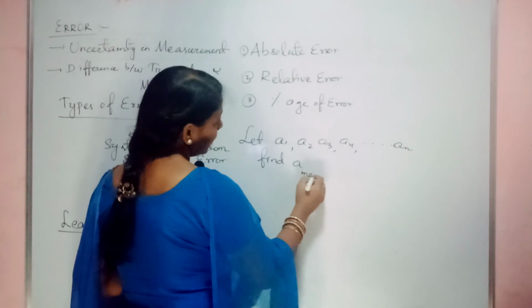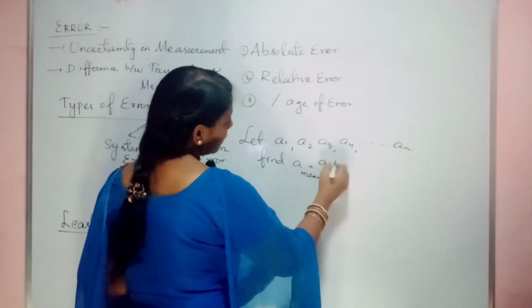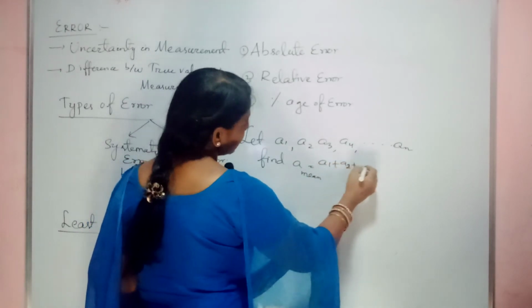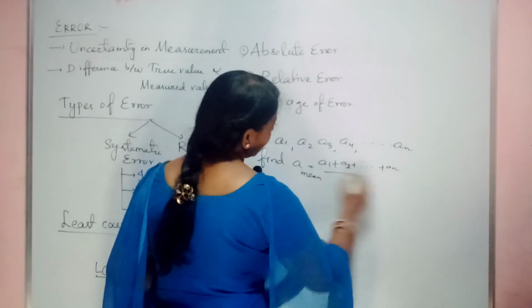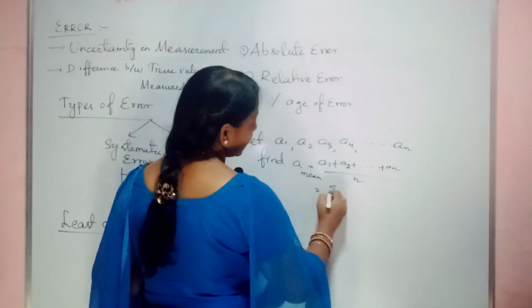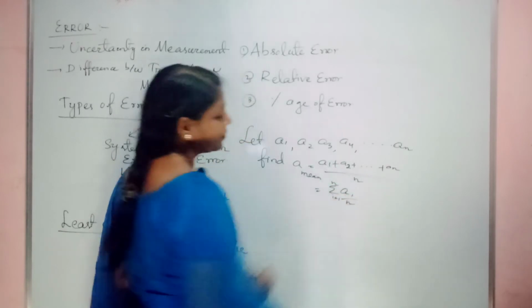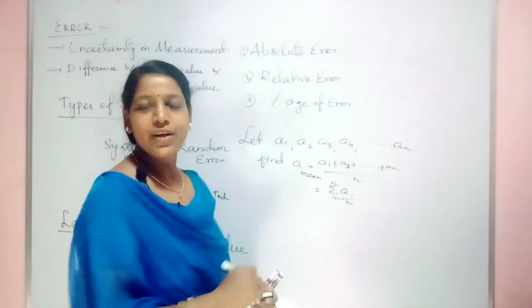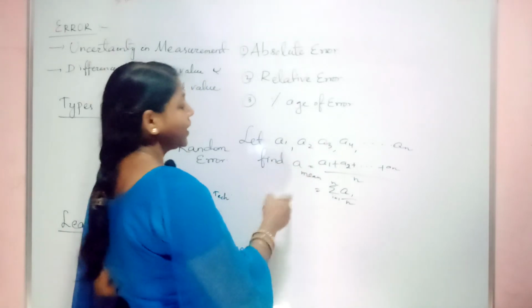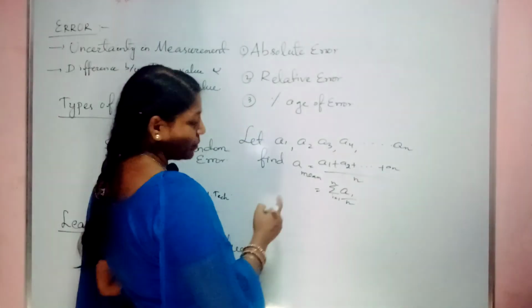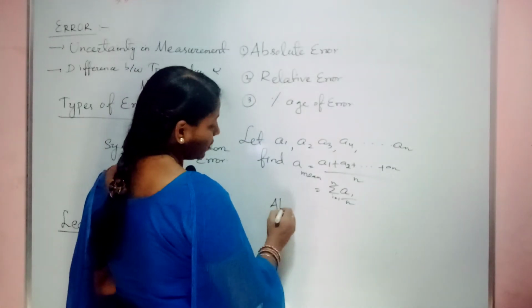So if you find the mean, what is the formula? Normally add it, A1 plus A2 up to An divided by n, or you can say it as summation i equal to 1 to n of Ai divided by n. That will give you the mean of the measurement. Now once you find the mean, find the absolute error.